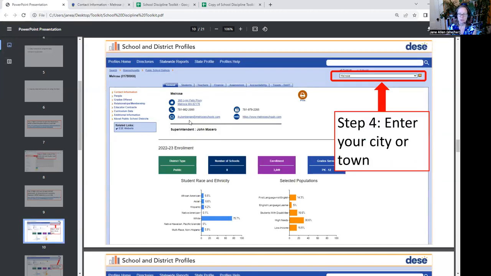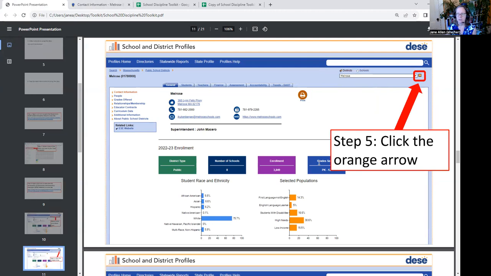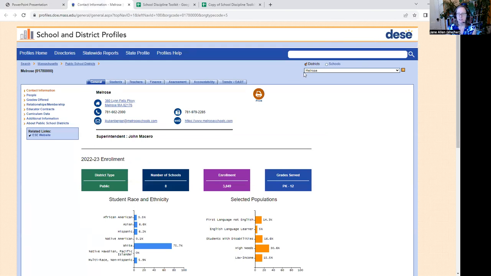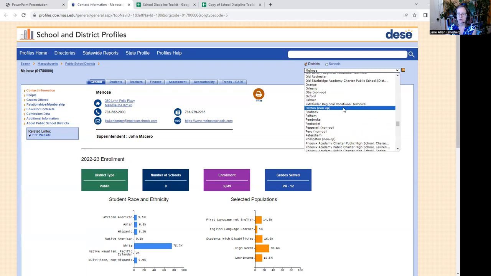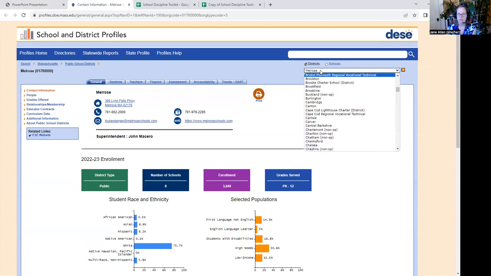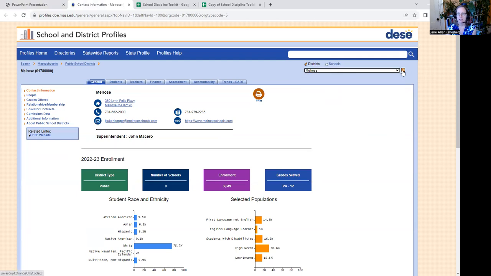So you need to navigate to the data for your own city or town. And you do that by using this drop-down menu, or you can type the name of your city or town into this box here. And then you need to click the orange arrow to actually go there. So let's go and look here. I've already entered Melrose, but you can see there's a drop-down menu, a scroll. As I mentioned, you can also type the name of the municipality you want to go to, and then click the orange arrow. If you want to confirm you're in the right place, you can see over here that it says Melrose.